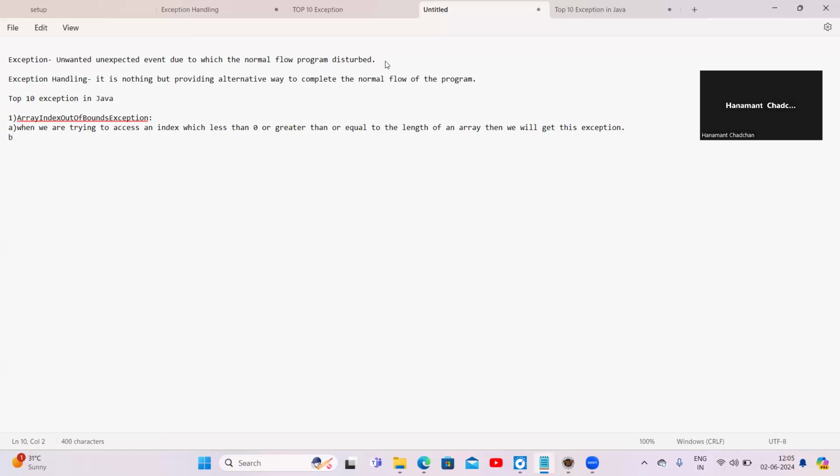The second point is that in Java, arrays are zero indexed. Zero indexed means that in Java the index of an array starts from 0.